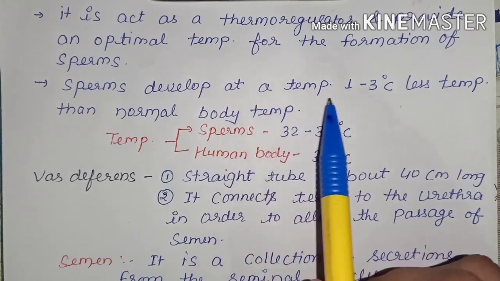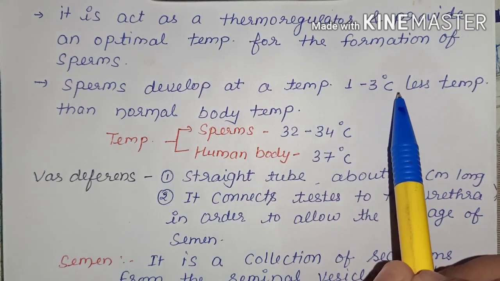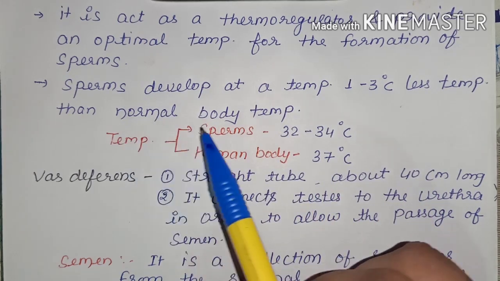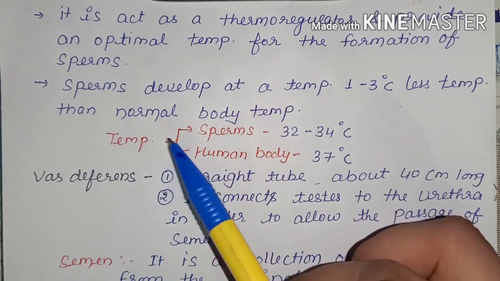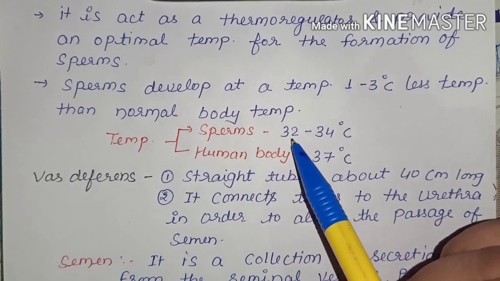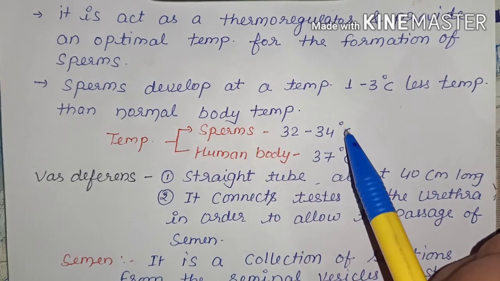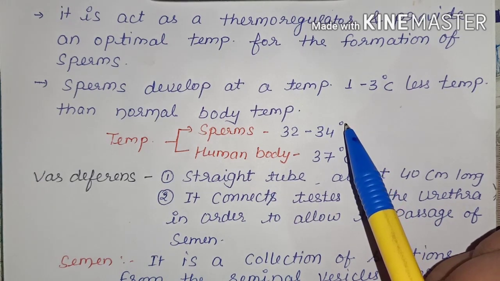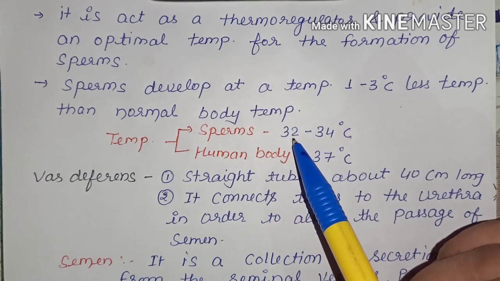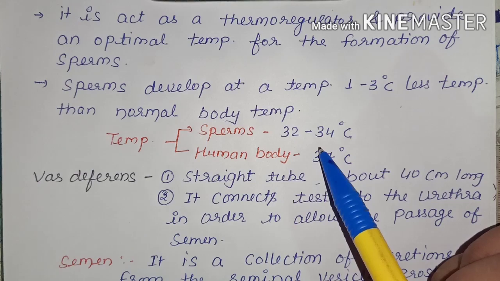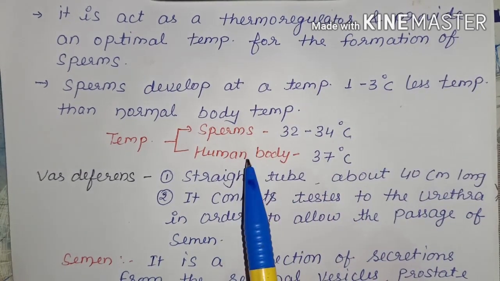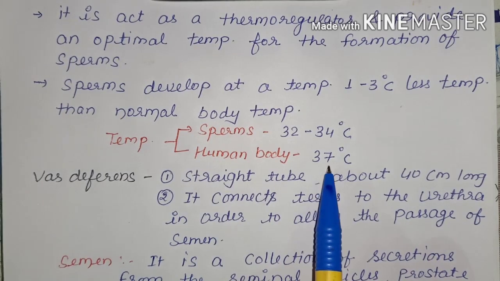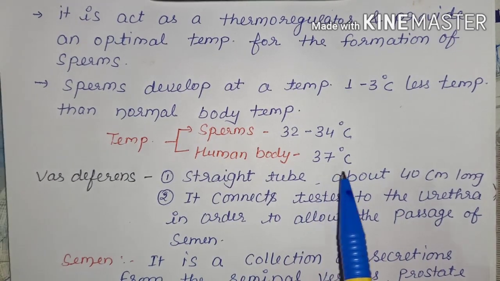Sperms develop at a temperature 1 to 3 degrees Celsius less than normal body temperature. We know that the temperature at which sperms are produced is 32 to 34 degrees Celsius, and the normal human body temperature is 37 degrees Celsius.